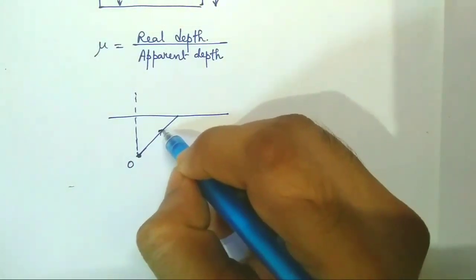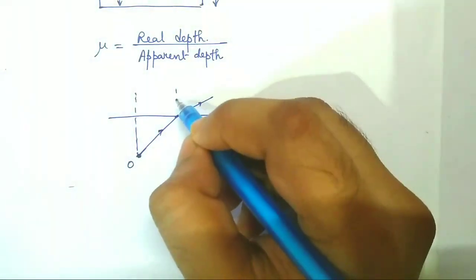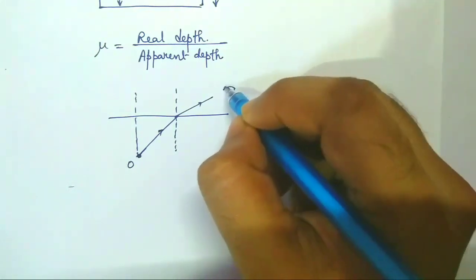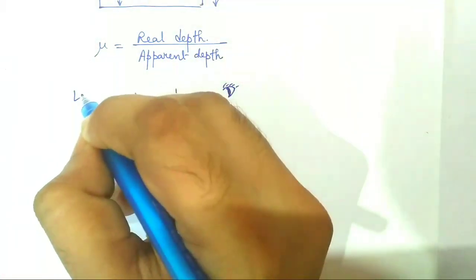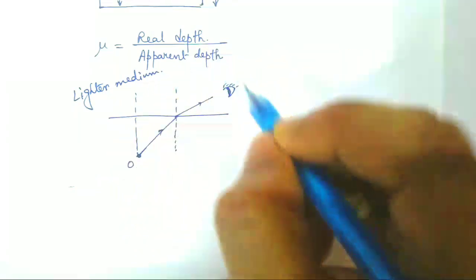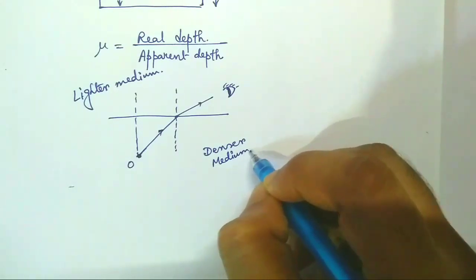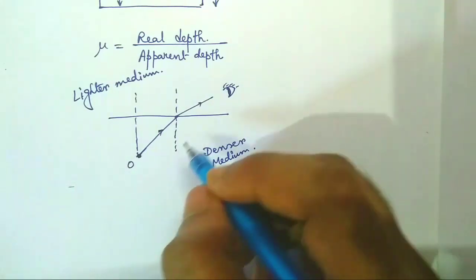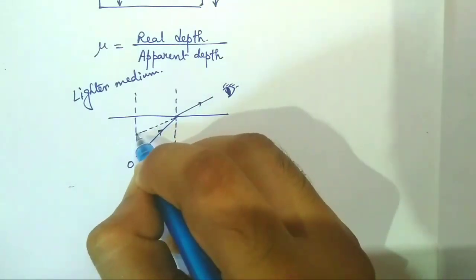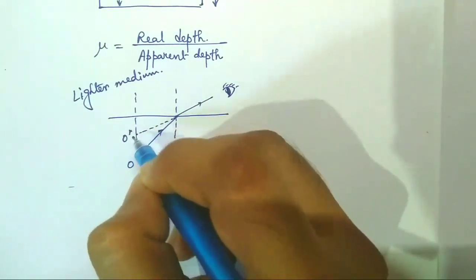A ray of light is following this path. After refraction, along this path. Here is your eye, so this is the lighter medium or rarer medium, whatever you say, and this is the denser medium. Now the eye will see the fish at a certain height above its original position, that is, this is the new position of the fish, O prime.